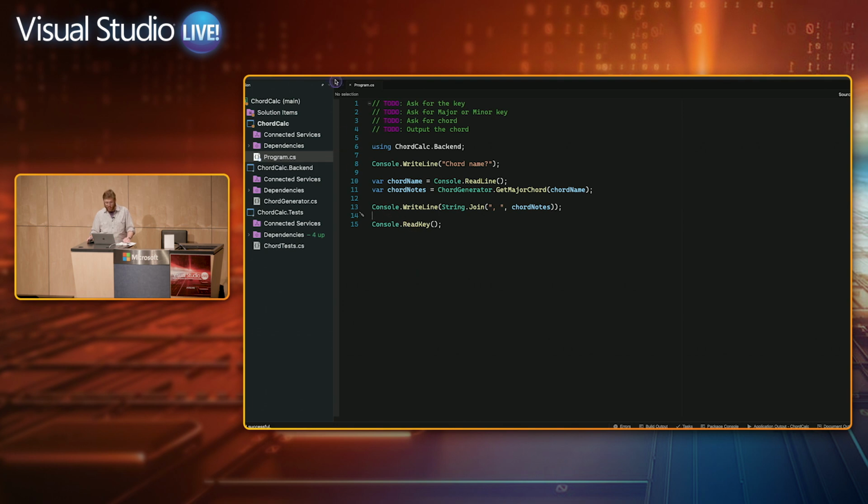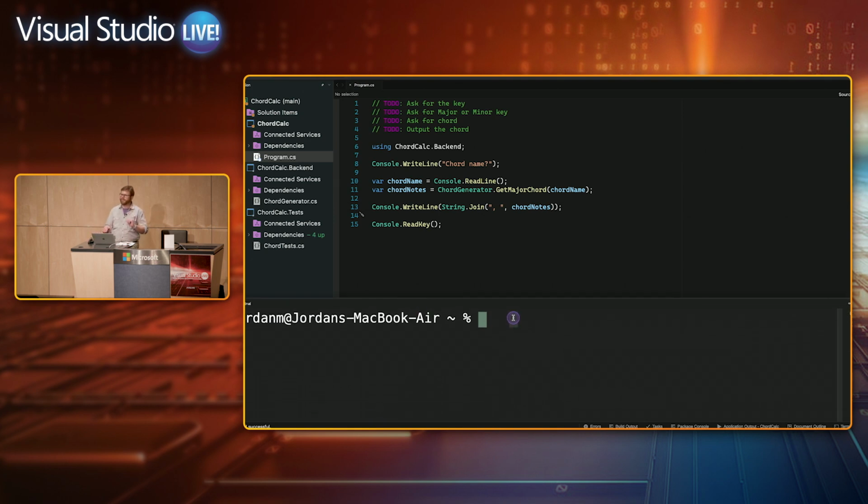I was running in a terminal window in the IDE. And so we have an integrated terminal here where I don't have to leave the comfort of the IDE. I can just pop it open with a keyboard shortcut, same one as in VS Code. And let's say I like to stay on the keyboard for doing my Git commands. I can set us up a new branch for the demo today. And we're just going to add a whole bunch of front-end UIs on top of this chord generator app.